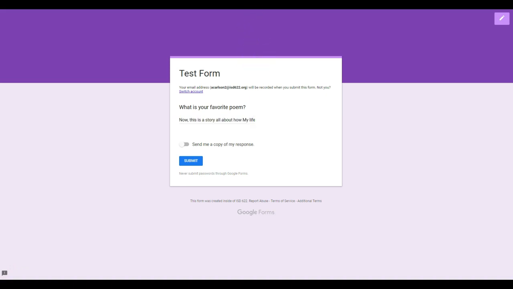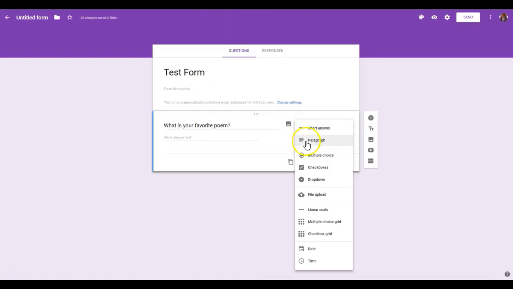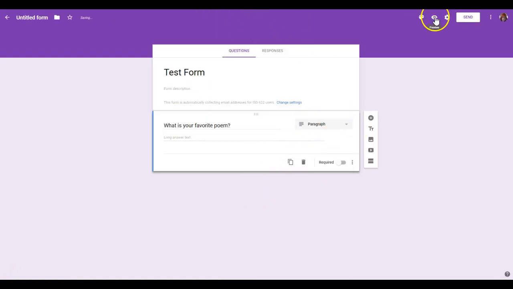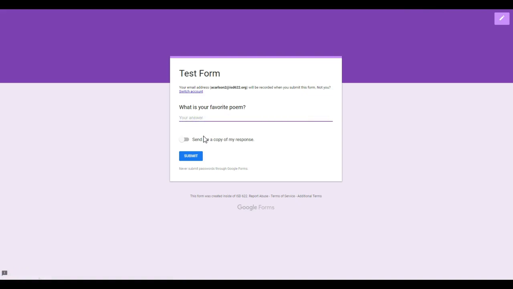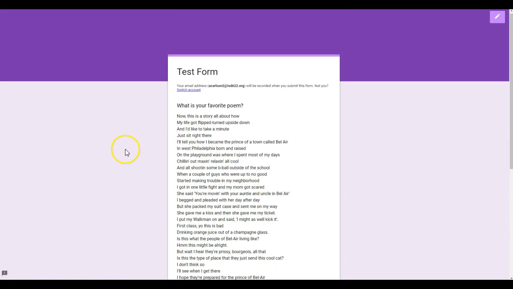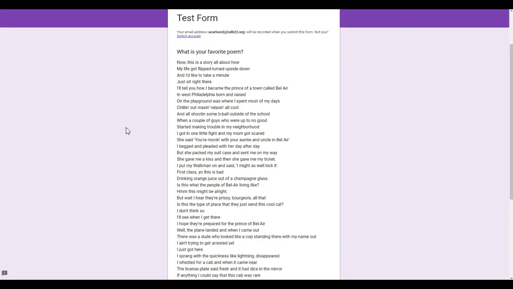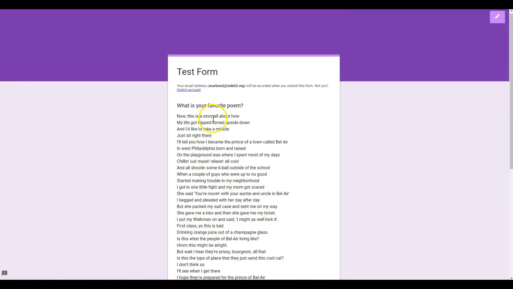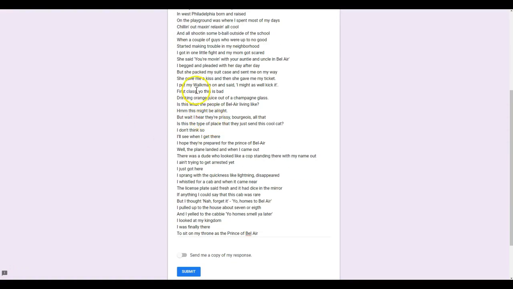So it's pretty long. So if I was to switch this and change this to a paragraph, now when I go back and preview it, I've got a much longer thing. I could actually paste the entire lyrics right here to Fresh Prince of Bel-Air, great poetry right there, and I have the ability to actually see it. If this was a short answer, I would not be able to do that, or all I would really see is these last 50 or so characters.